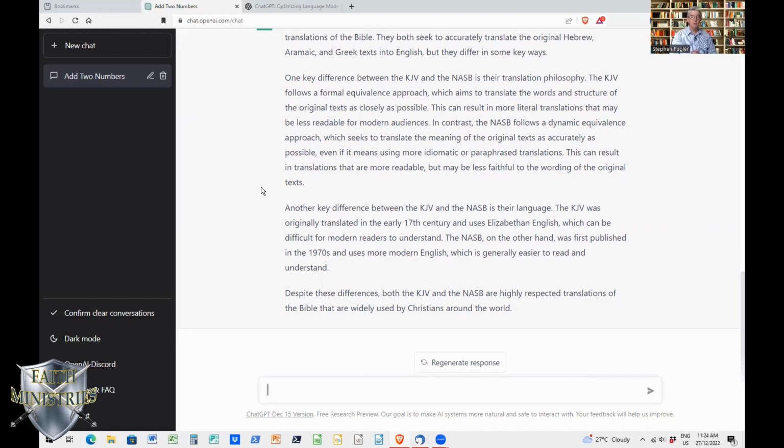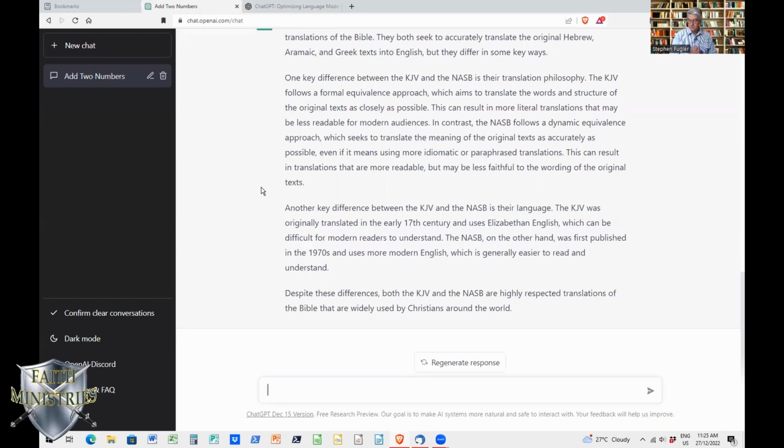That's interesting, isn't it? Because I've always thought that the New American Standard Bible, especially the latest one, is at least equivalent to the formal equivalents of the King James, and maybe even more literal than the King James in many ways. But as it says, this is a learning program, and it's not always 100% accurate, but it gives you a great starting point.